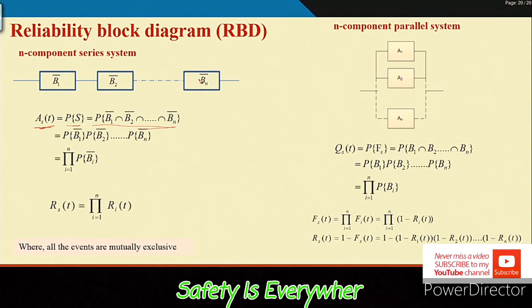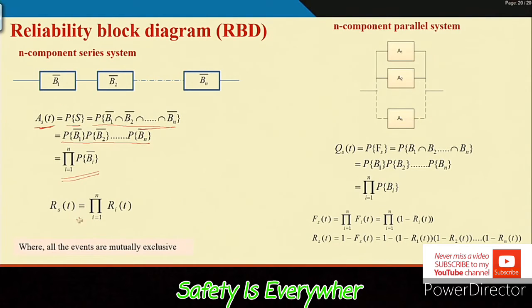If Bi is the probability of failure for the ith component, Bi bar will be the probability of success. So, as B1 to Bn are all independent events, we multiply their corresponding probabilities, and it can be written in this manner.